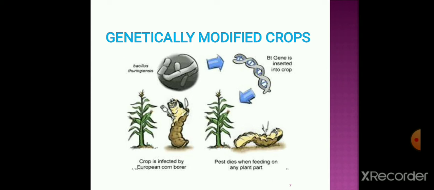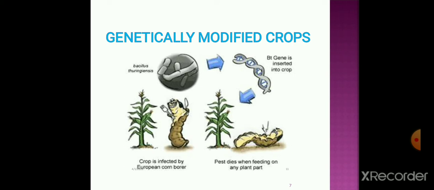The next diagram, the Watson-Crick model, shows the DNA. That Bt gene, that is the Bacillus thuringiensis gene, is incorporated into the plant, and by the addition of that DNA or genetic material from Bacillus thuringiensis into the plant material, the pest dies when feeding on this plant part.